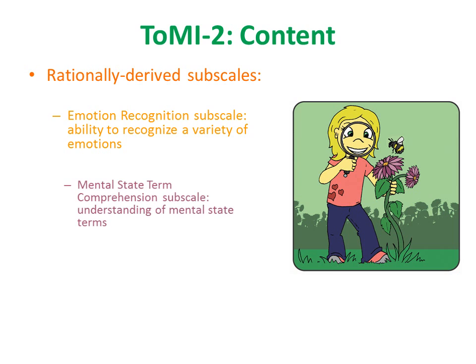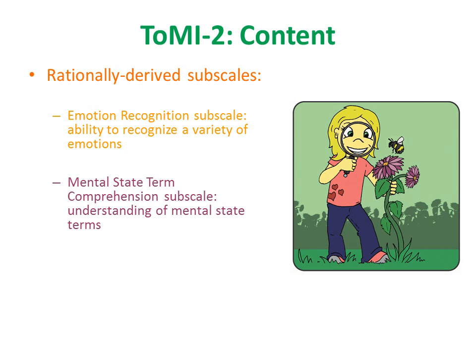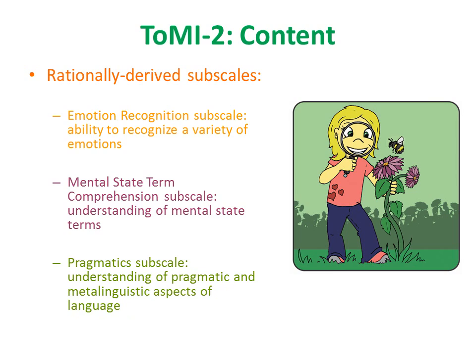The mental state term comprehension subscale is intended to tap understanding of mental state terms. Examples include understanding the terms want and think and know, and speech acts like promise. The pragmatic subscale is intended to tap understanding of pragmatic and mentalistic aspects of language. Examples include the understanding of sarcasm, play on words, and audience adaptation.